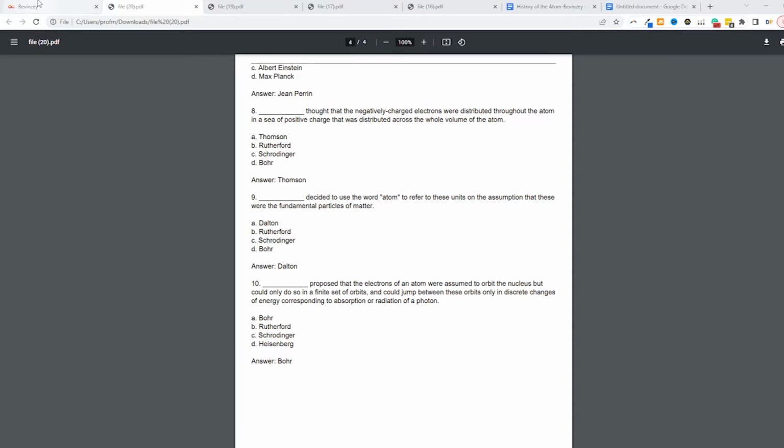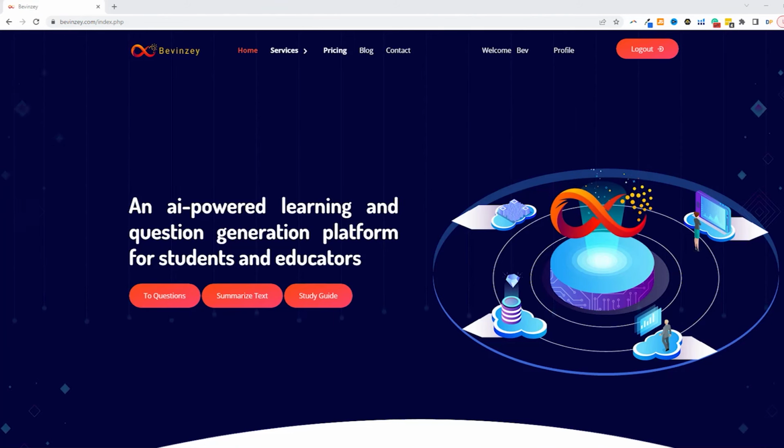So really, this is just a quick overview of how Bivinci works. This is going to be a game changer in how you study. By using the summarize to text feature, it's going to help cut down your content processing time tremendously, and you can get the salient points of more content in really short time. And by using the text to questions feature, you can not only study, but also test yourself to find out how well you actually know the material. The text to questions feature is just going to help you be more efficient in your studying. So you're going to be studying smarter, faster, and you're going to enjoy the whole process and skyrocket your performance on your quizzes and exams.